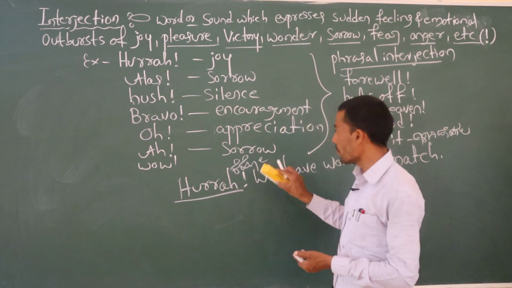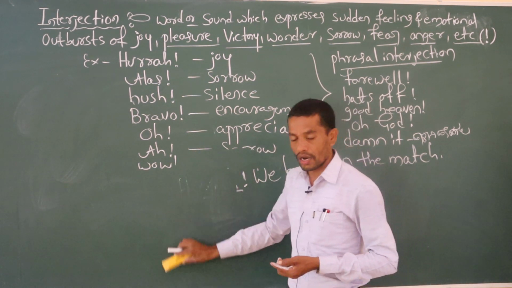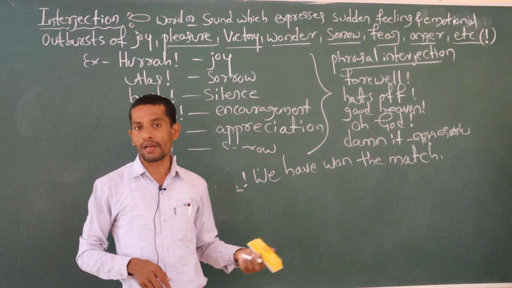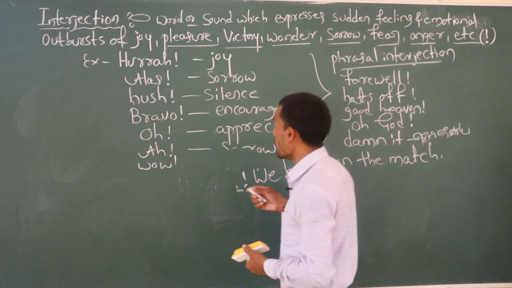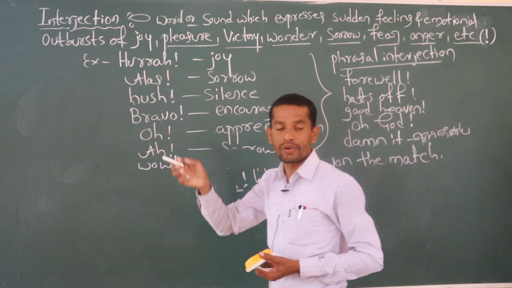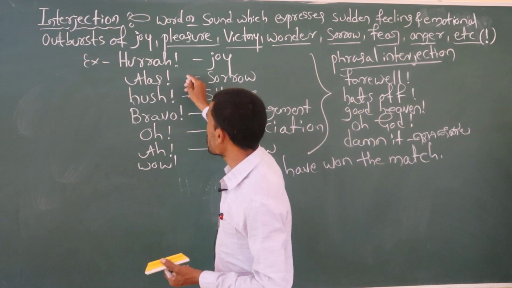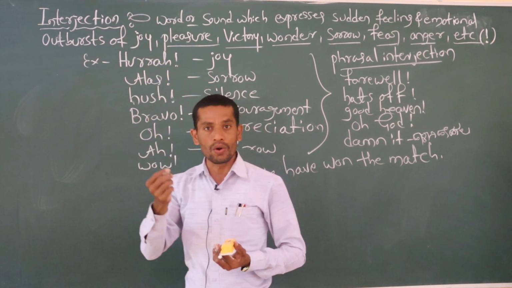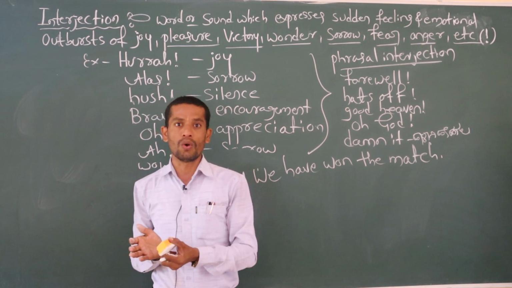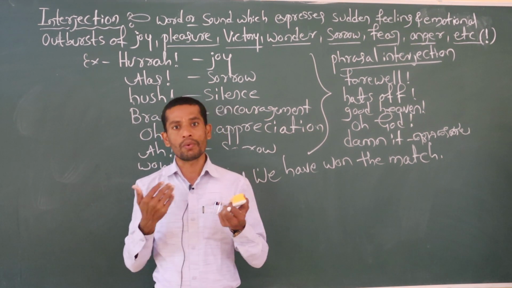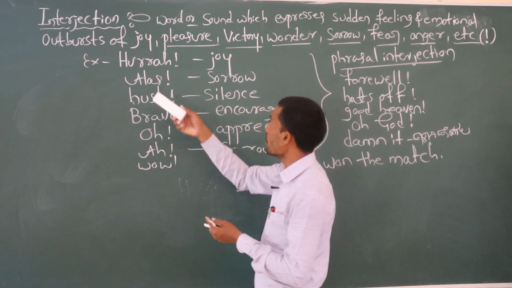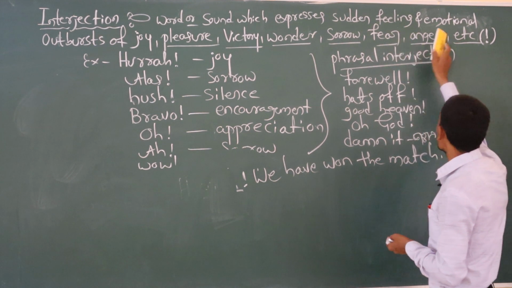Like that, not only in a happy mood, sometimes we use interjection in sorrow, in fear, in anger and in wonder. So totally we use it in different ways. That's why I have written some examples here. Just understand the definition: interjection is a word or sound that expresses sorrow, fear, anger and joy, a sudden feeling of emotions.